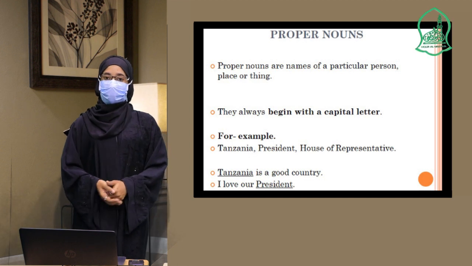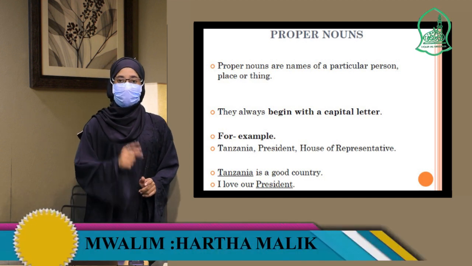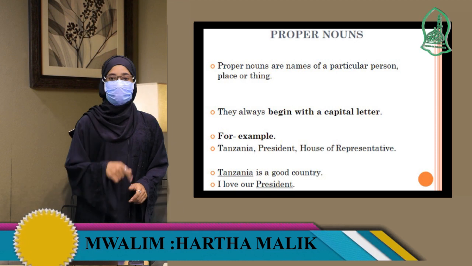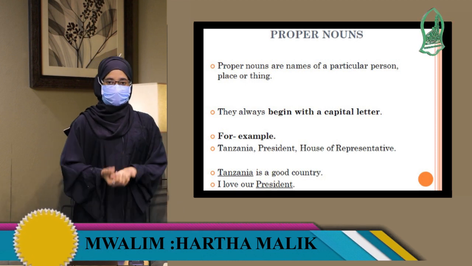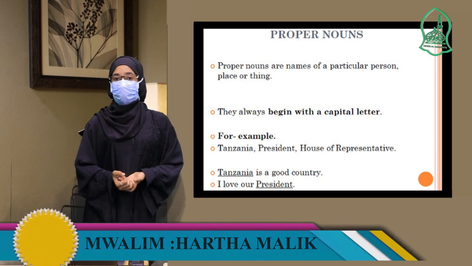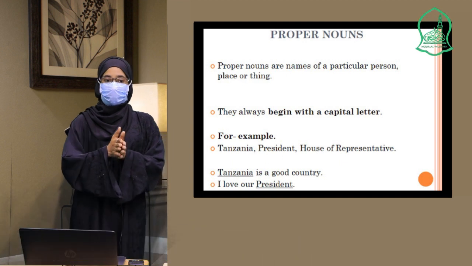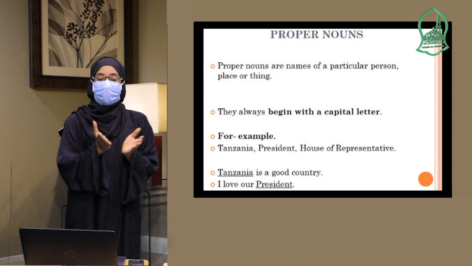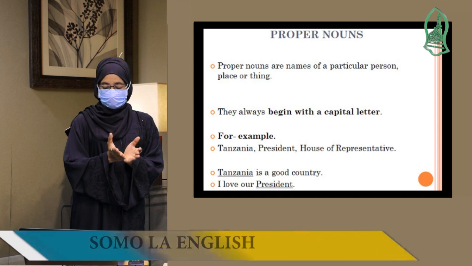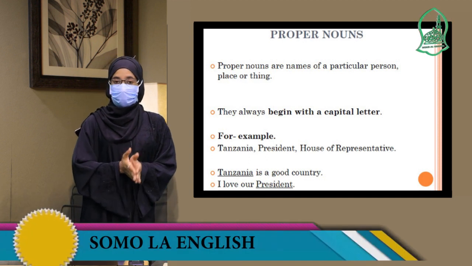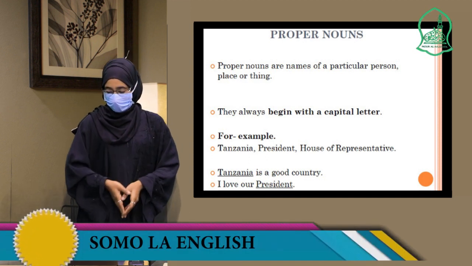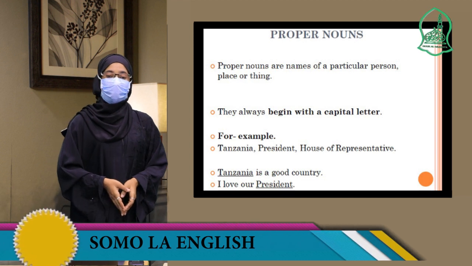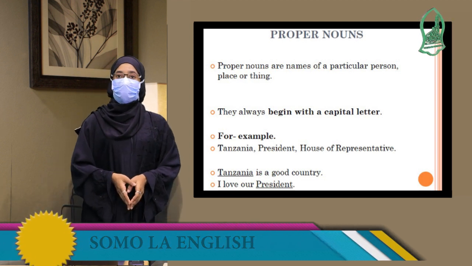Those are also names, so they should start with a capital letter. President, the word President, is also a proper noun because it mentions a particular person. So we also should start with a capital letter. House of Representatives is also a proper noun, and many more.